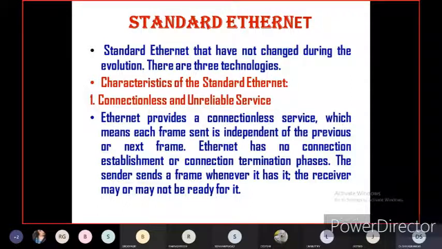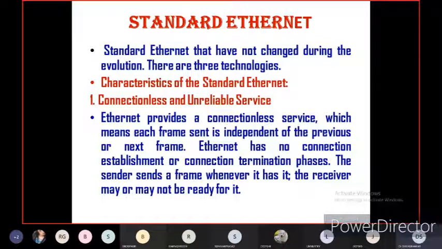Now Ethernet provides a connectionless service, which means each frame sent is independent of the previous or next frame. Ethernet has no connection establishment or connection termination phases. The sender sends a frame whenever it has one. The receiver may or may not be ready for it.